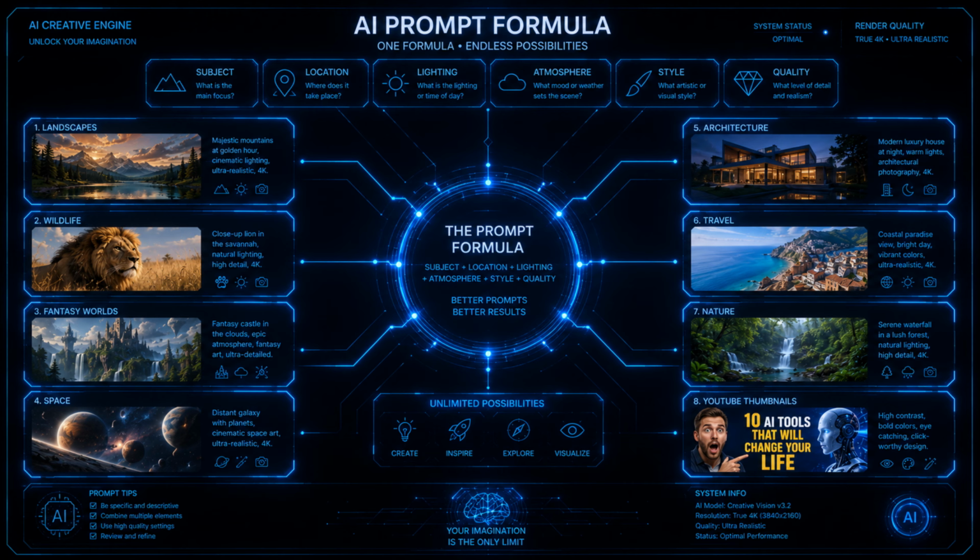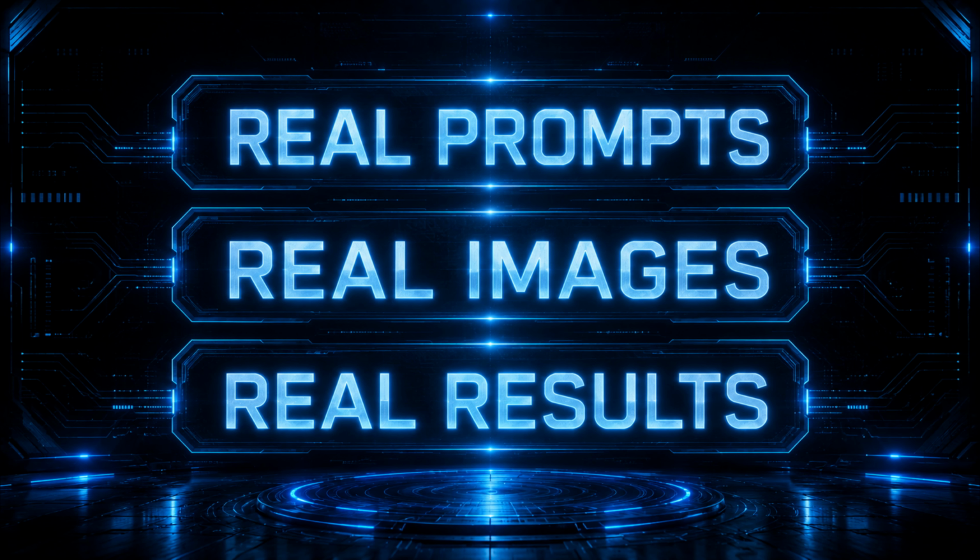Landscapes, animals, cities, fantasy worlds, space scenes, travel destinations, nature photography, even YouTube thumbnails. In the next section, I'm going to show you real prompts alongside the finished images they created so you can see exactly how small changes produce dramatically different results.